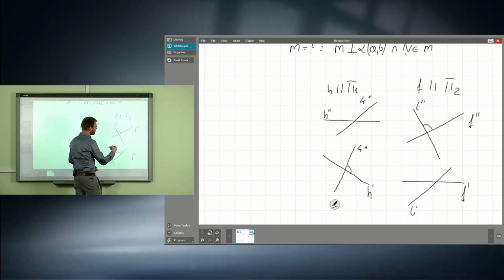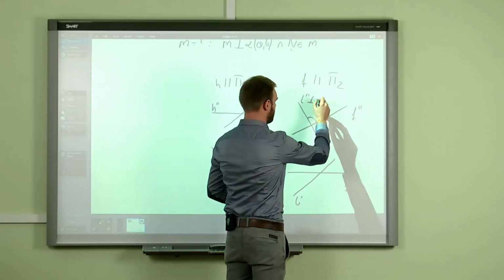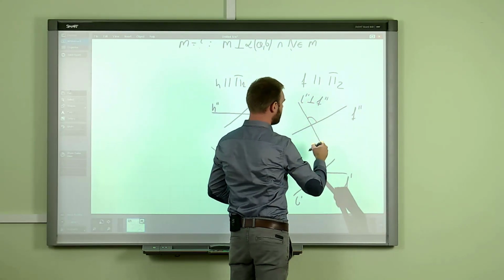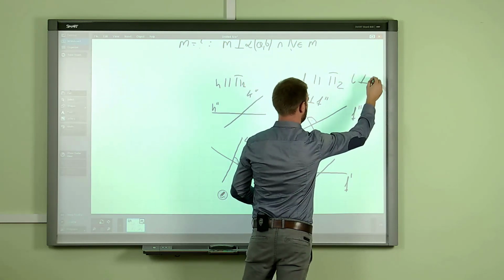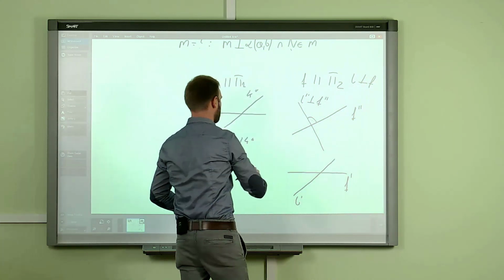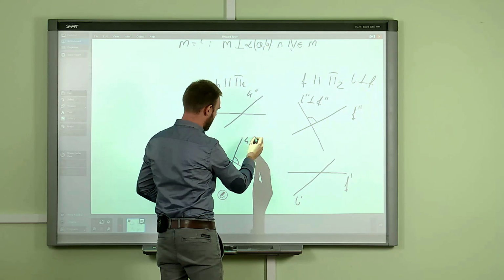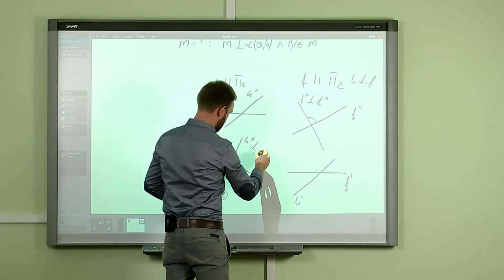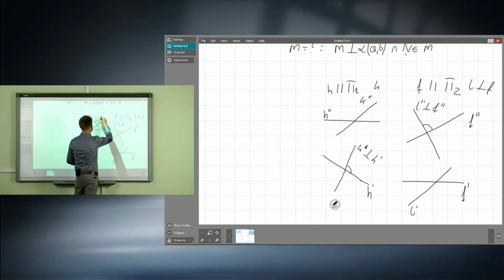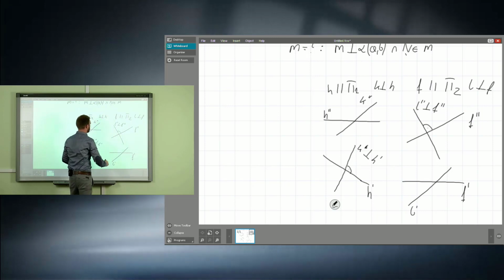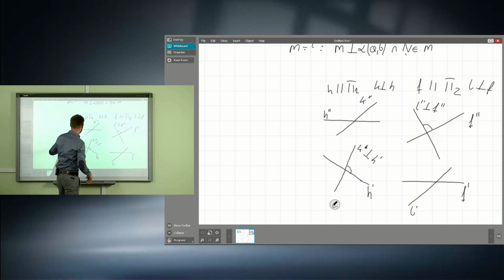Okay, L prime. And we remember from the class, from the lectures, that we should emphasize the fact that L double prime is perpendicular to F double prime. Second thing, in the general case, we can write down that L is perpendicular to F. If we are talking about the case of the horizontal line, we should emphasize the fact that K prime is perpendicular to H prime, which is also visible here, and the general fact that K is perpendicular to H, I mean the horizontal line. And here we see a short review, and now let's start with some case.